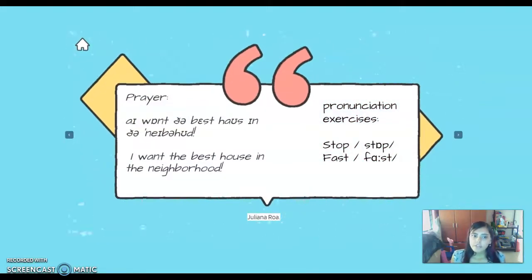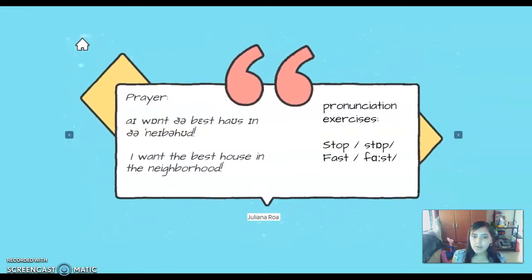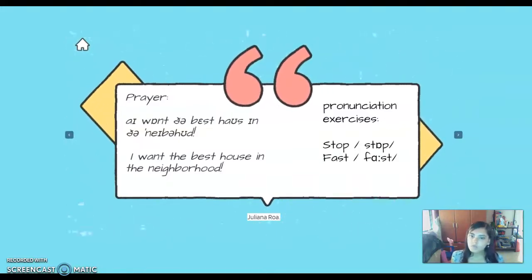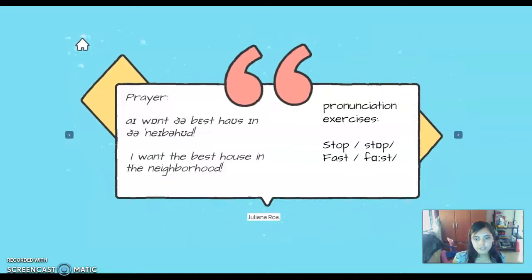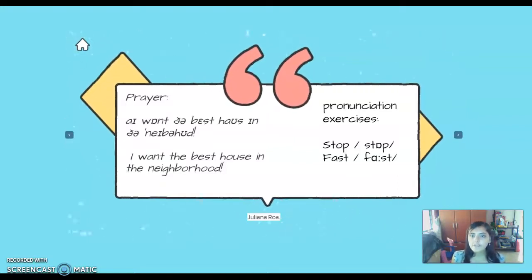Example: I want the best house in the neighborhood. Pronunciation exercise: top, pass.